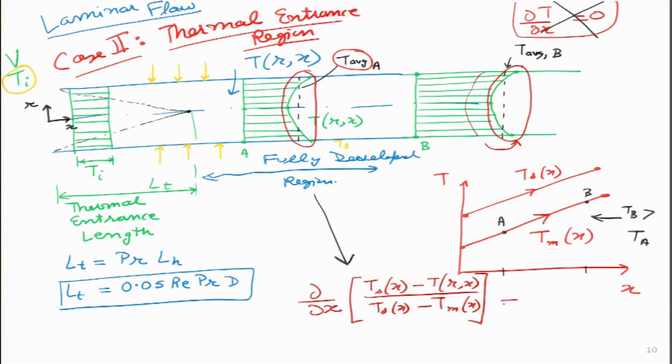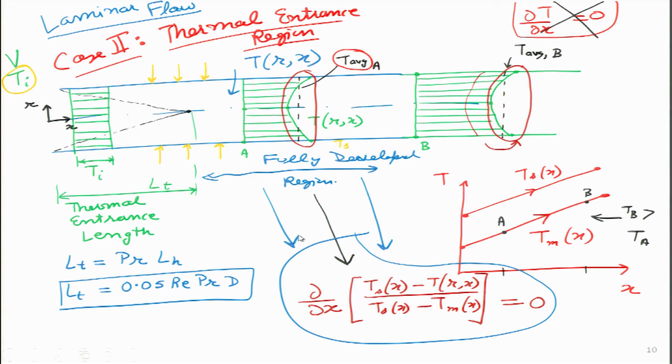So, this whole parameter is equal to 0 if I am considering the fully developed region. So, this thing is true for the fully developed region, which means instead of saying simply del T by del x is 0, this I cannot say, so I am putting a cross over here, but this thing I can say, so I can put a check mark over here.